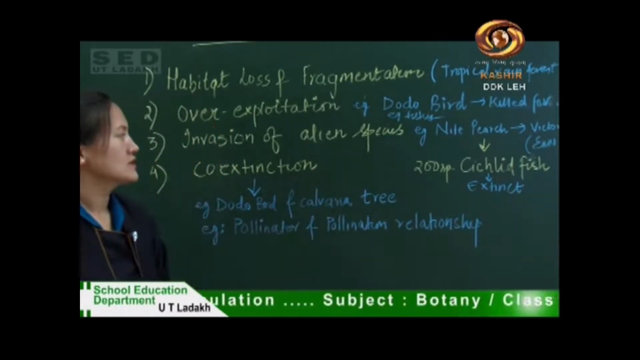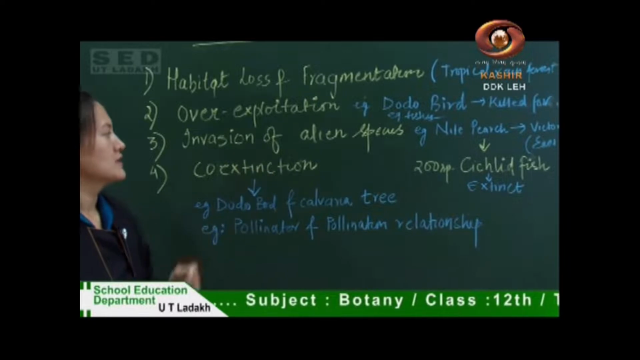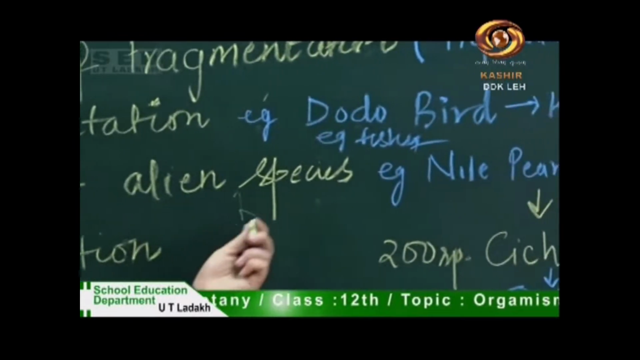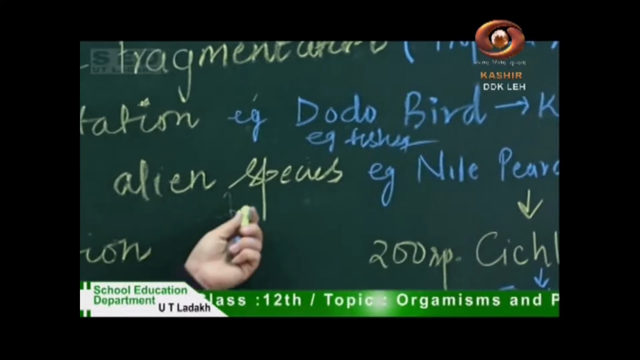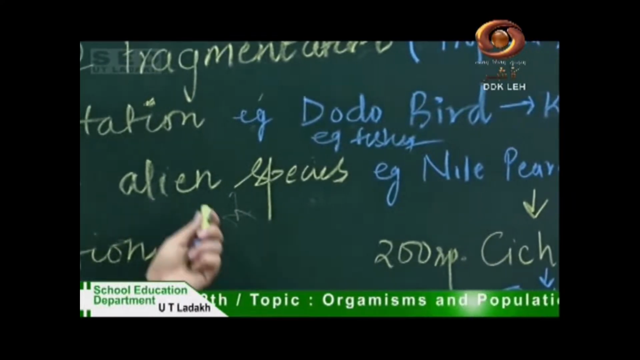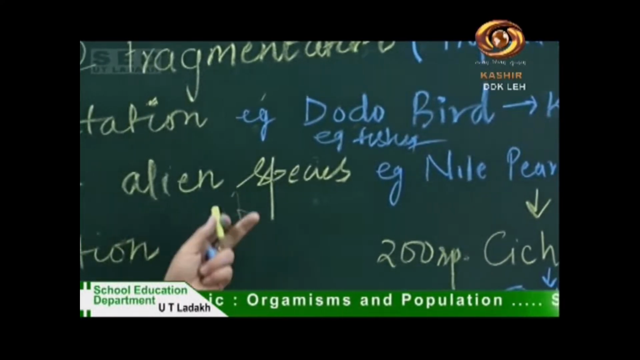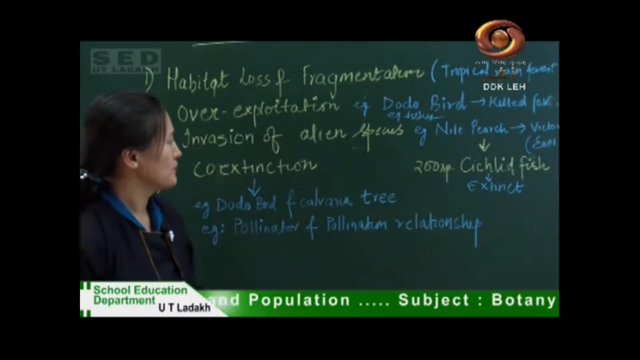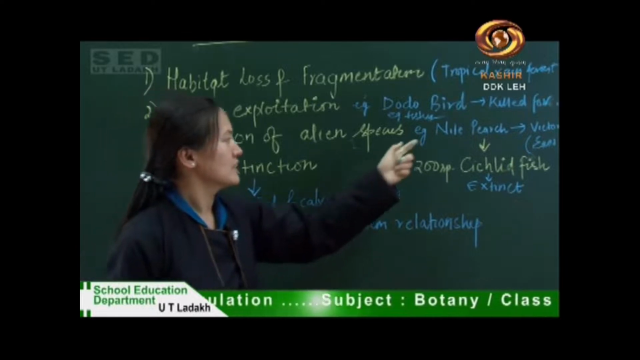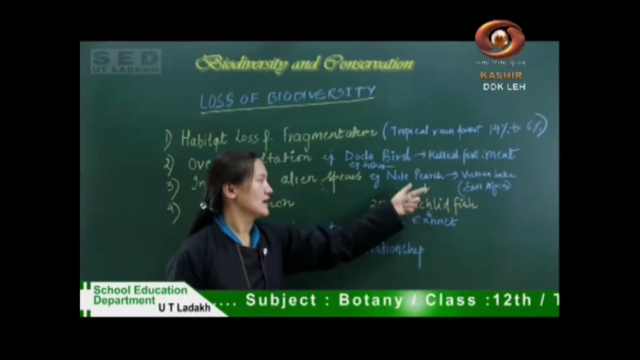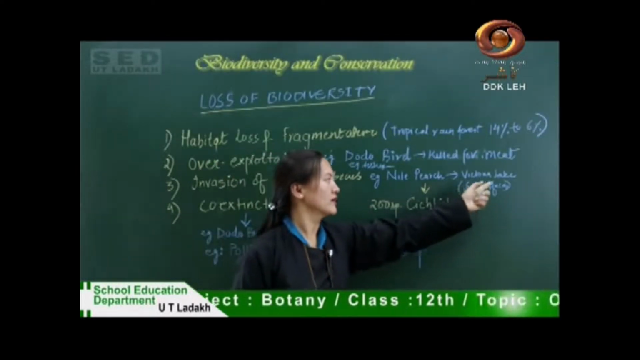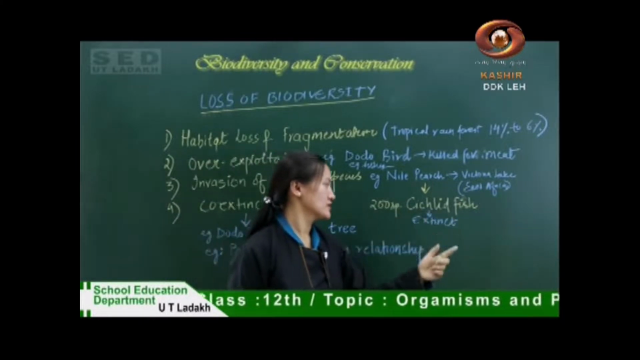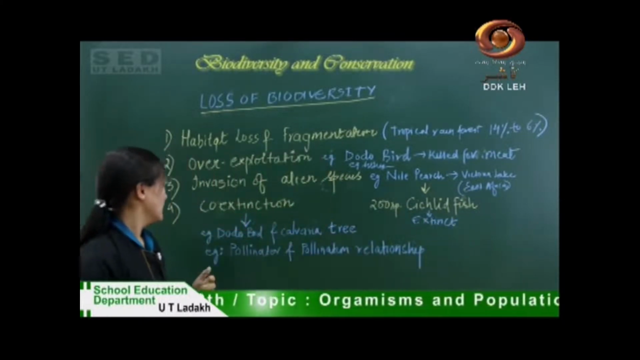When we introduce certain species, the species which are already there in that particular place, the local or indigenous species, get extinct because the alien species multiply at a high rate since their natural predator is not there. One such example is the Nile perch. When the Nile perch was introduced in Lake Victoria, 200 species of cichlid fish got extinct.